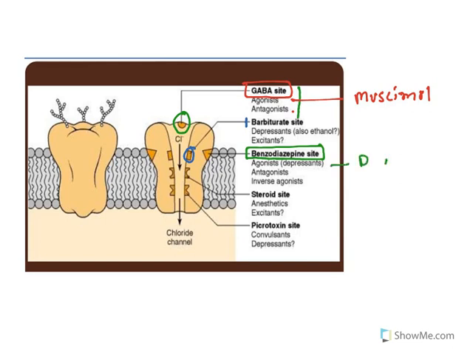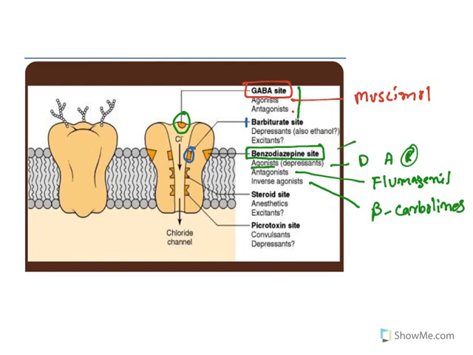Agonists like diazepam, alprazolam, Restil, a very popular drug, all of them will bind at this site, and they are all agonists. Not only that, there is a benzodiazepine antagonist like flumazenil. Flumazenil is an antagonist which binds at these receptors and blocks the binding of benzodiazepines. Then there is one more class called inverse agonists, like beta carbolines. Beta carbolines also bind at this site, but they show opposite actions to the benzodiazepines. Hence they are known as inverse agonists.